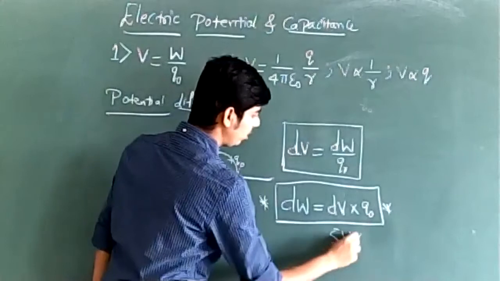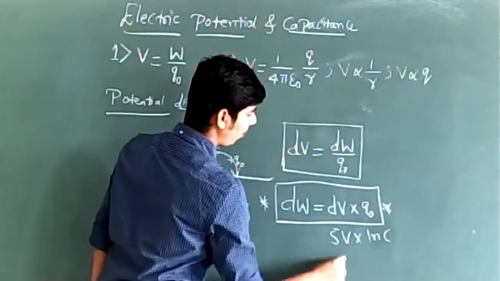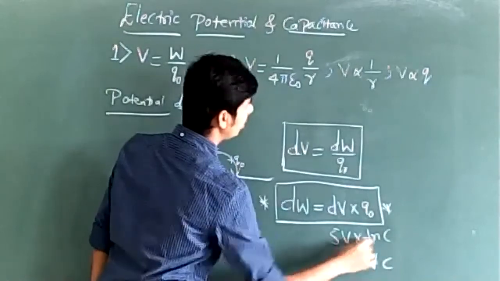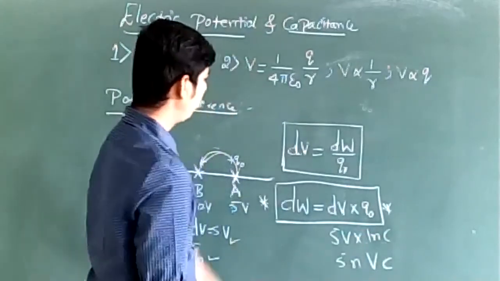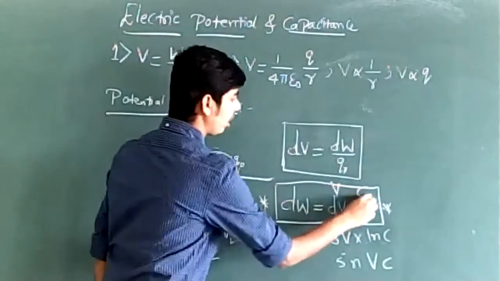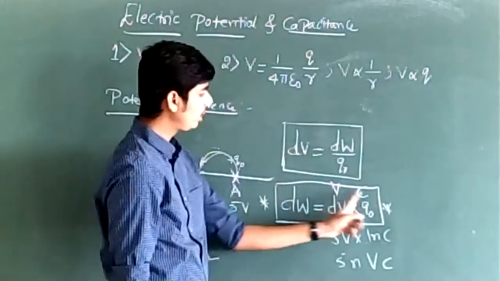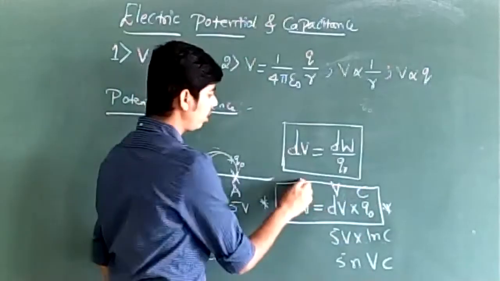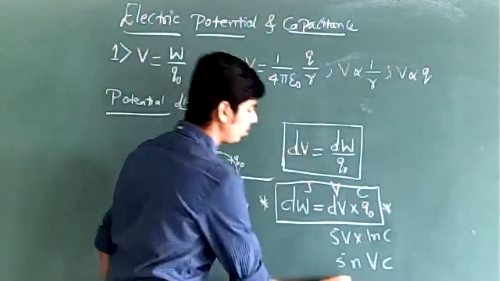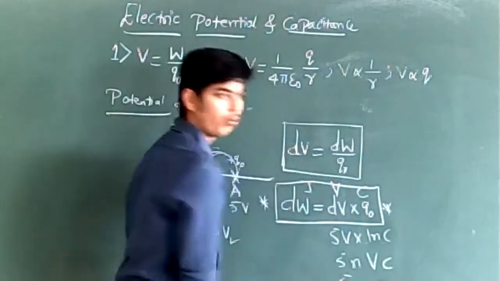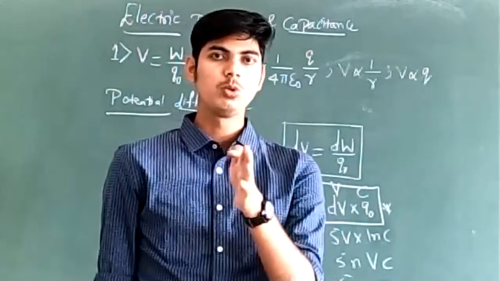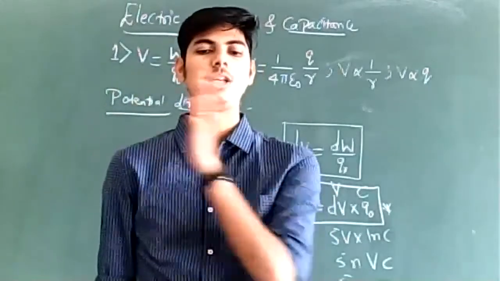5 volt into 1 nanocoulomb. 5 into 1 is 5, nano volt into coulomb. Potential is measured in volts. Charge is measured in coulomb. Volt into coulomb gives us work done. Work done is to be measured in joule. So volt into coulomb should be written as joule. So 5 nanojoules of work is done to move the test charge of 1 nanocoulomb from point A to point B.